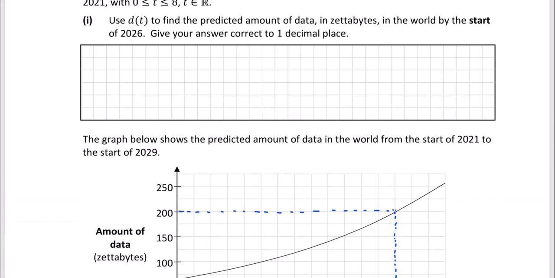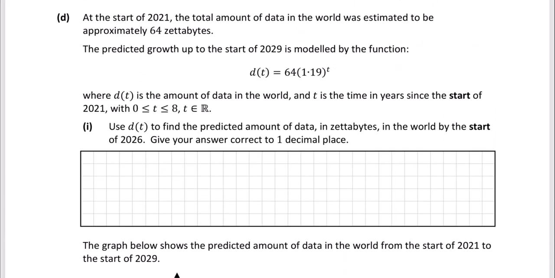Okay, so let's look at part D. At the start of 2021, the total amount of data in the world was estimated to be approximately 64 zettabytes.